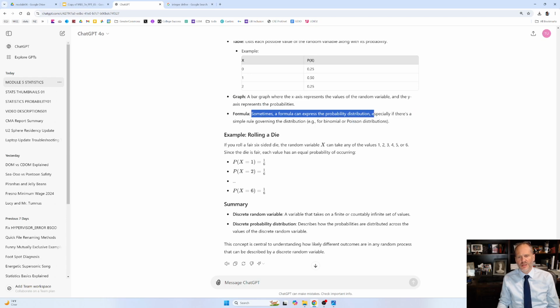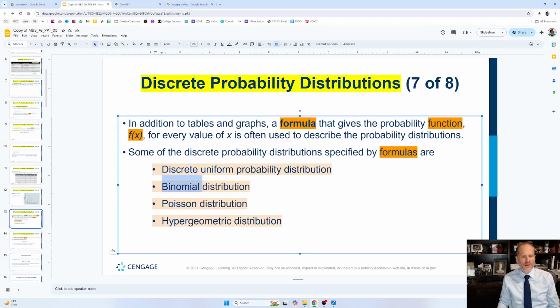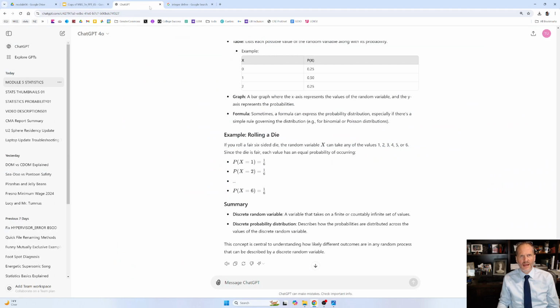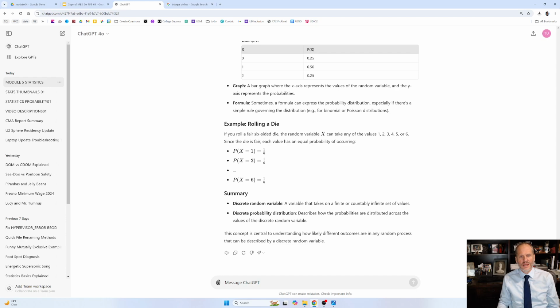You can express the probability distribution with a formula, especially if there's a simple rule governing the distribution, e.g. binomial or Poisson distributions. And so again, the binomial or Poisson distributions have formulas that can express probabilities for different outcomes assigned to a variable, in certain situations. So for example, rolling a die. If you roll a fair six-sided die, the random variable x can take on any of these values. Since the die is fair, each value has an equal probability of occurring.